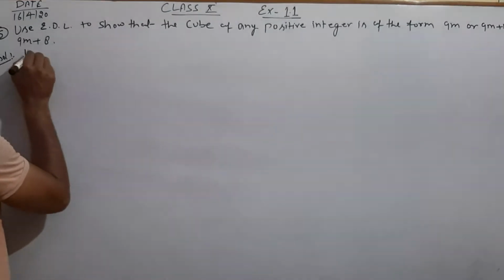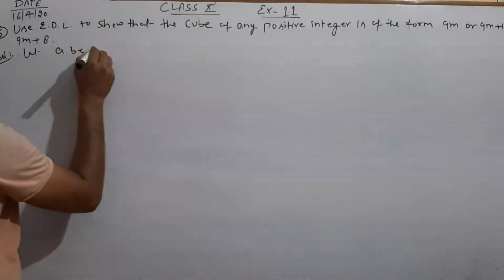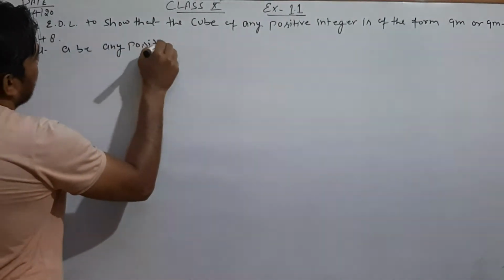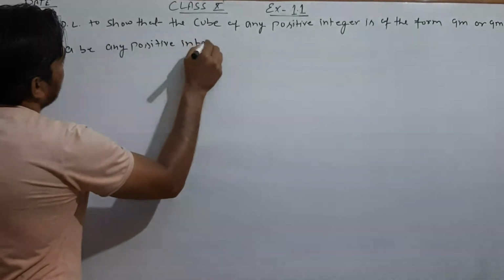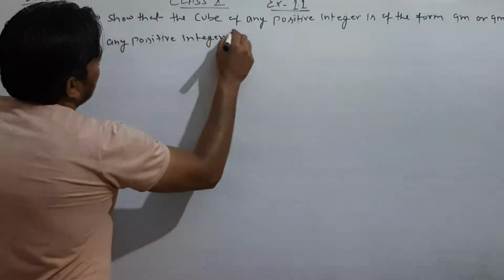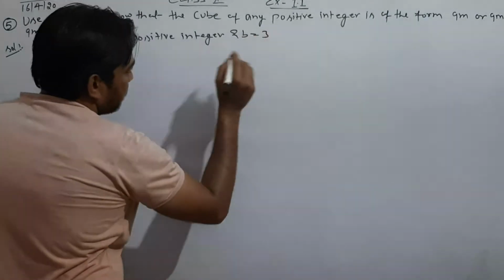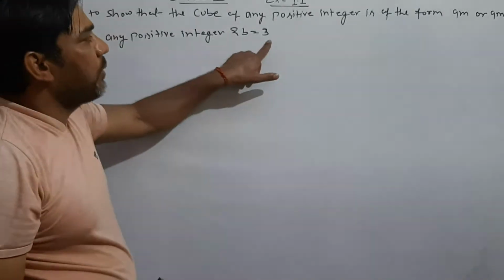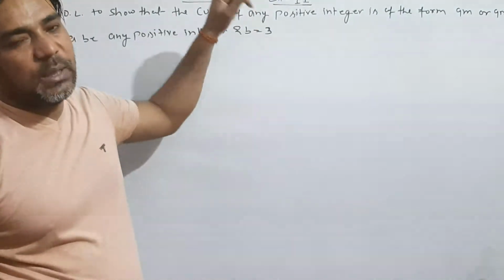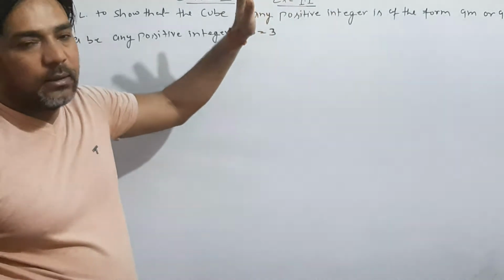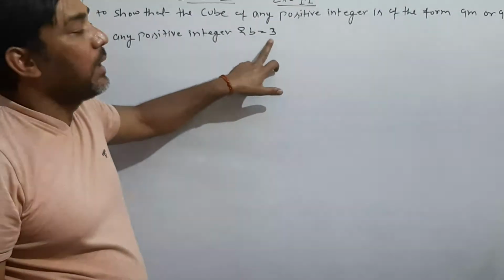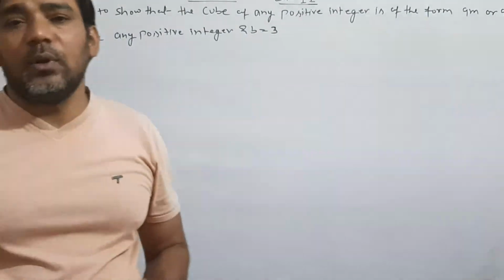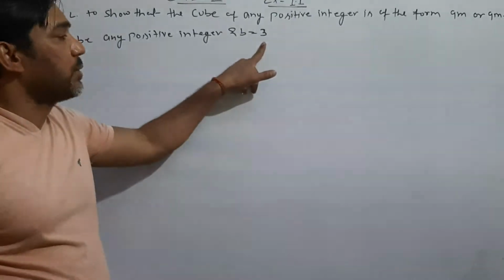So first of all, let a be any positive integer and b equals 3. Why have we taken b equals 3? Because if we cube 3, we get 27, and 27 is a multiple of 9. You can take b as 9 also, but in that case you will get 9 cases and you have to solve each and every part. So that's why I am taking b equals 3.